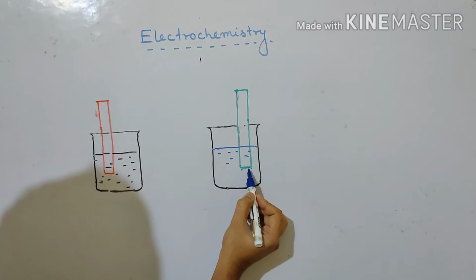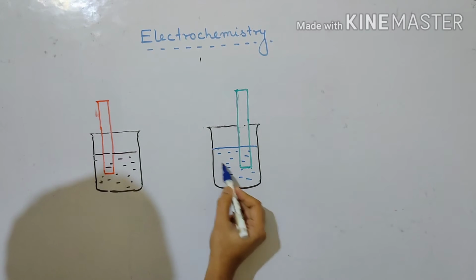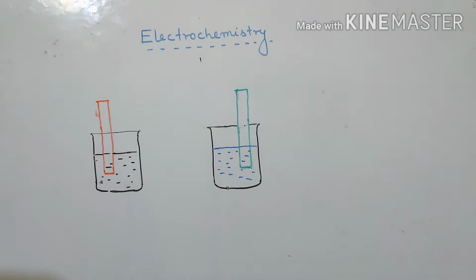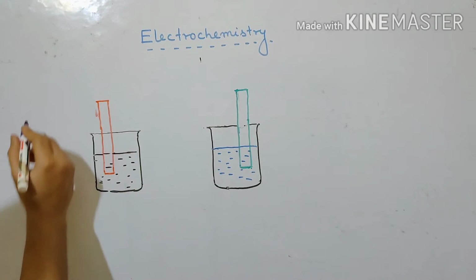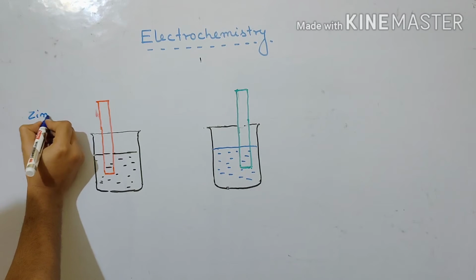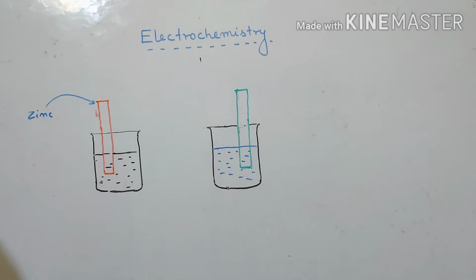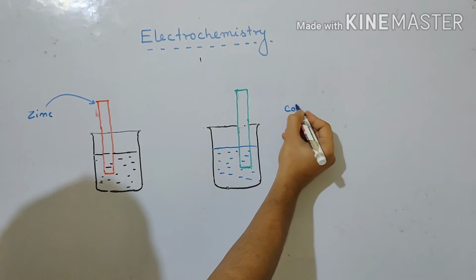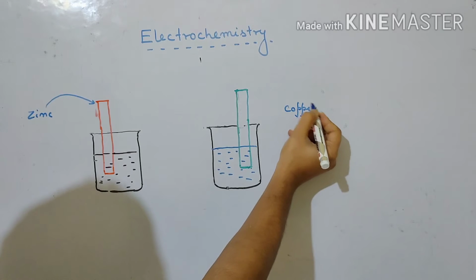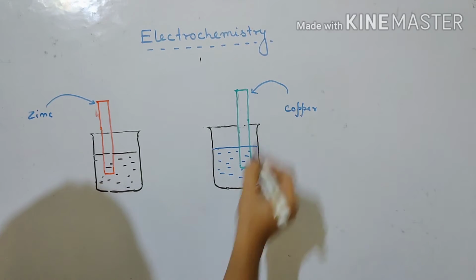I will just tell you what it is. So keep it simple. I have kept two metallic rods. The left one is zinc rod and the right one is copper rod. So two metallic rods have been kept.